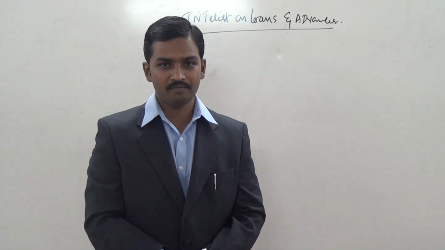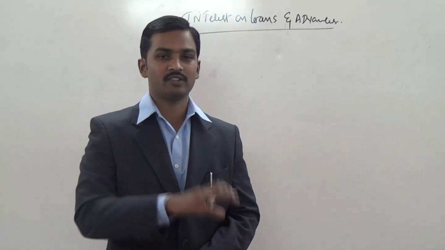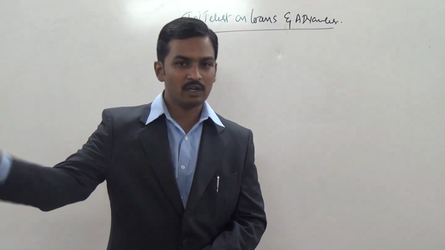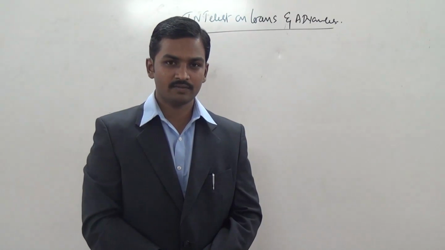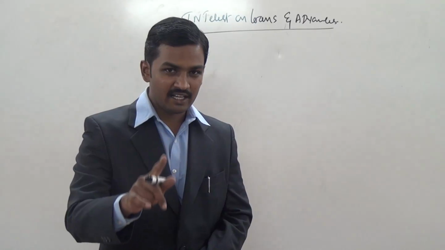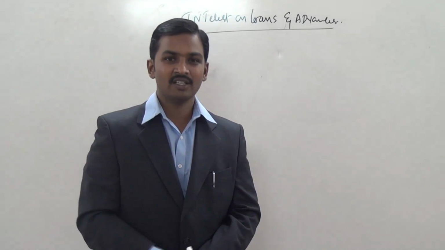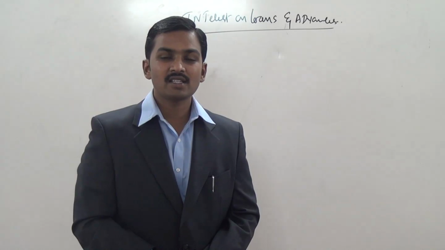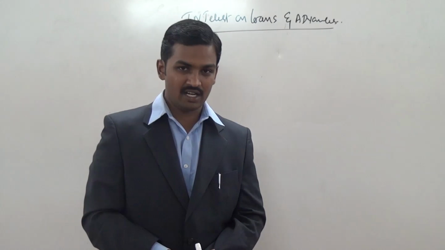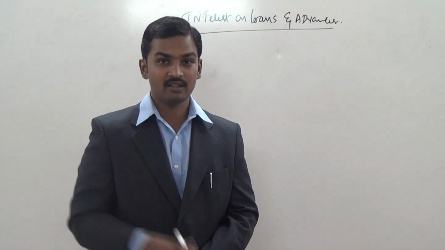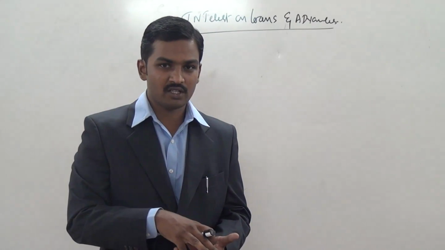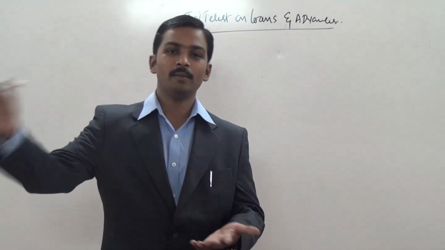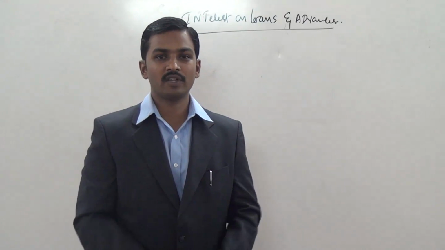by the partnership deed. The partnership deed says 9%, the firm has to pay 9% to the partner. If the partnership deed says 12%, the firm has to pay 12% on the loans provided by the partners. If the partnership deed is silent, in such a situation, this point is very important. The Partnership Act provides for 6% per annum as the interest rate. So when the partnership deed is silent, if the partners have provided any loans and advances, the firm has to pay 6% per annum as interest to the partner. Okay, so this point becomes very clear to you.